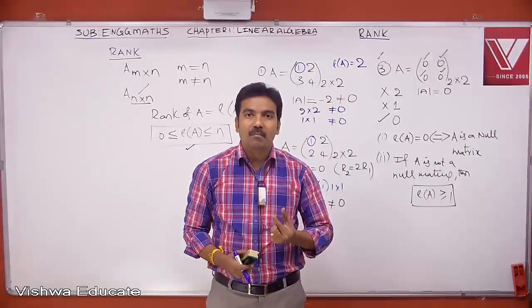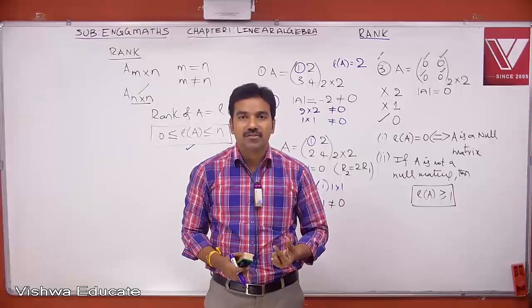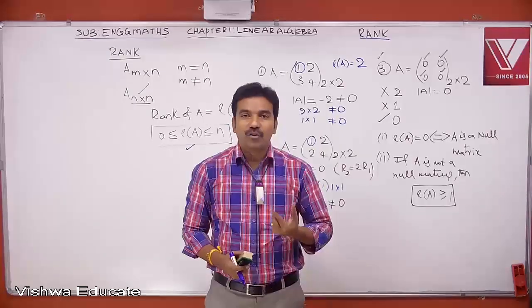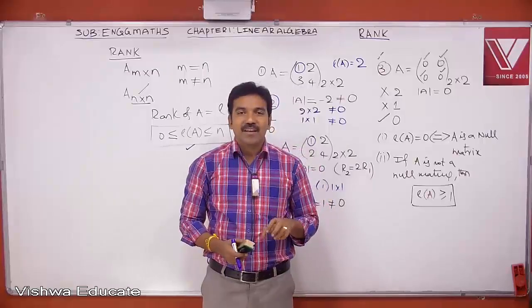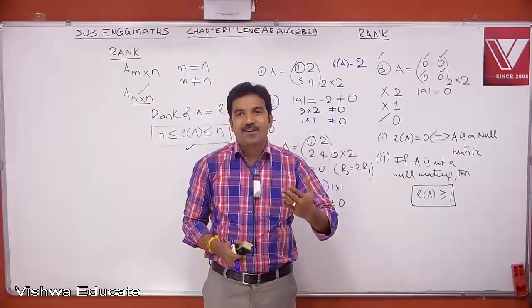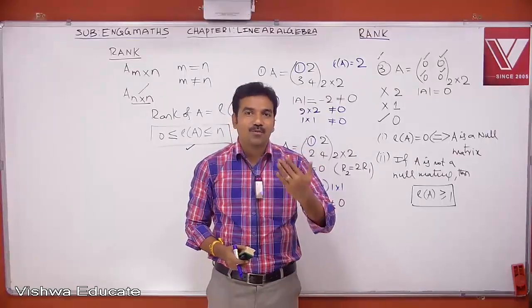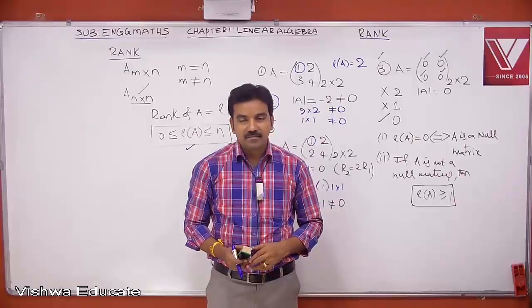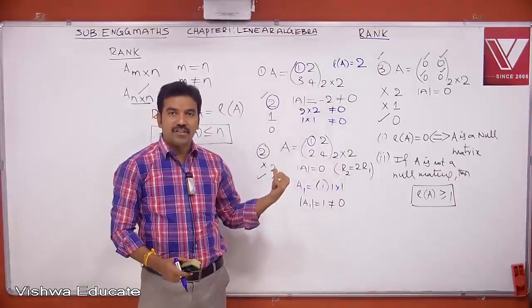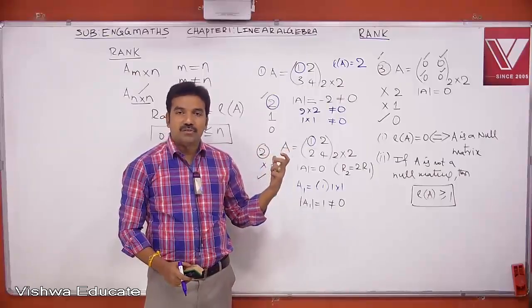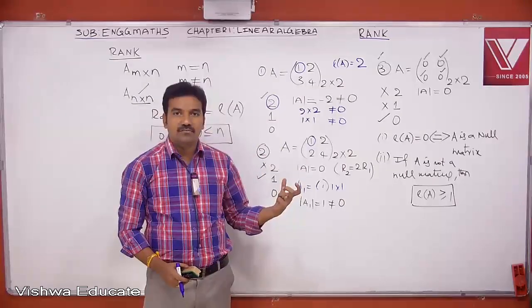Because in this case, I will get multiple number of 3 by 3 submatrices. Got it? So therefore, if you want to say that rank of a matrix is a certain number, it is simple. But if I want to say that rank is not equal to this number, I need to put in a lot of effort. Now, based on the experience we had in this session, let us write the procedure to find rank of a square matrix. Right?